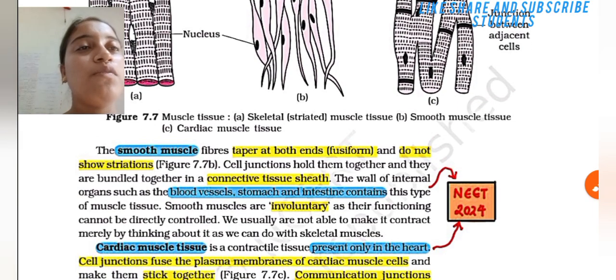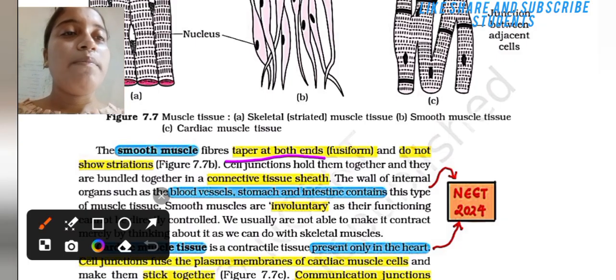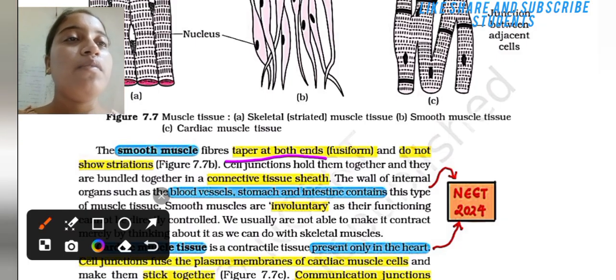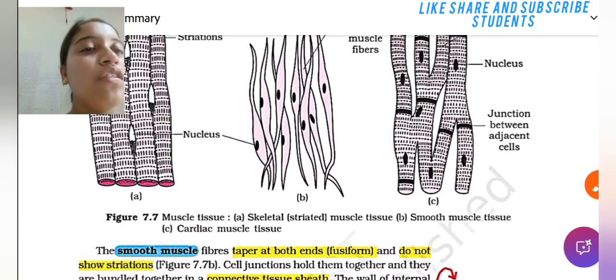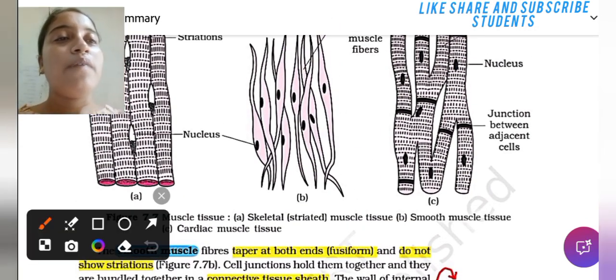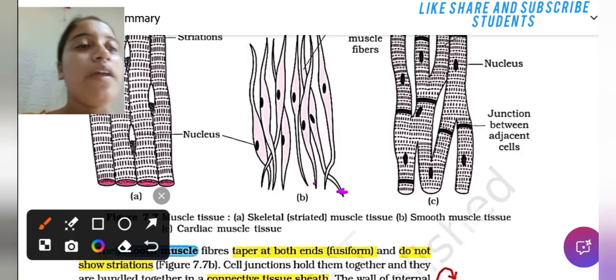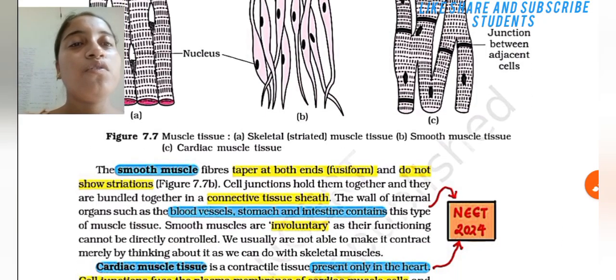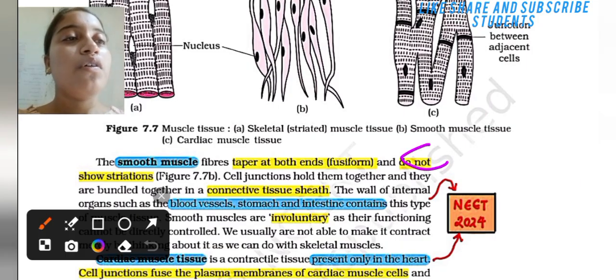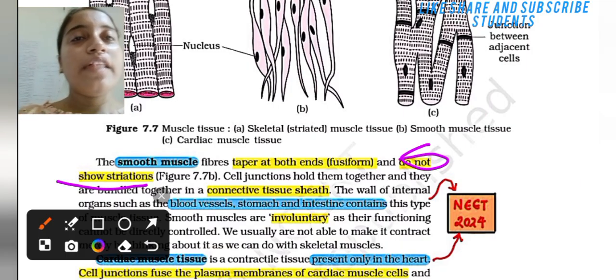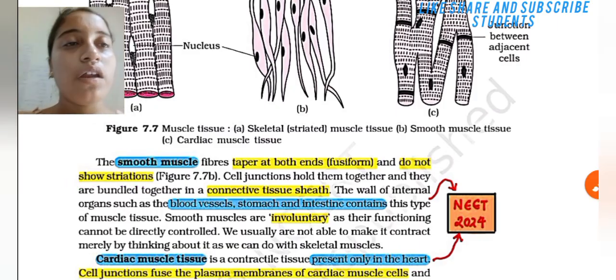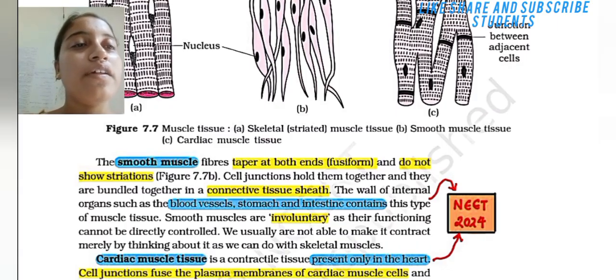Then in smooth muscle, fibers taper at both ends and are fusiform. Here you see in the diagram, smooth muscle fibers taper at both ends, are fusiform, and do not show any striations. Cell junctions hold them together and they are bundled together in a connective tissue sheath. The walls of internal organs such as blood vessels, stomach and intestine contain this type of muscle tissue.